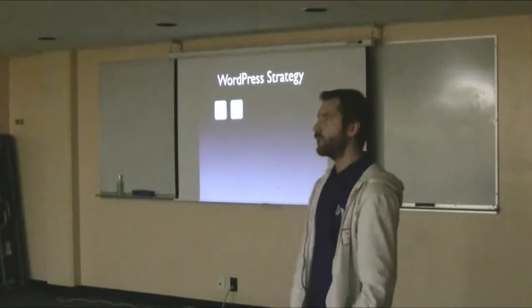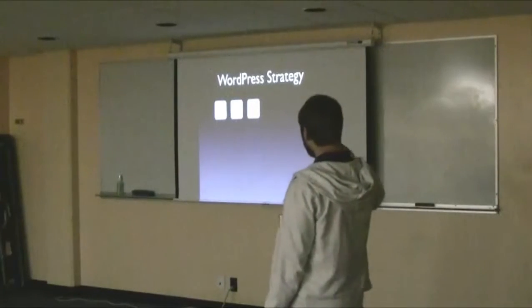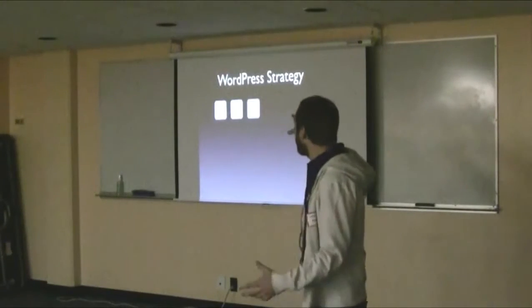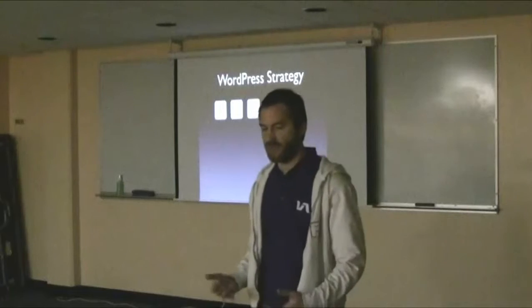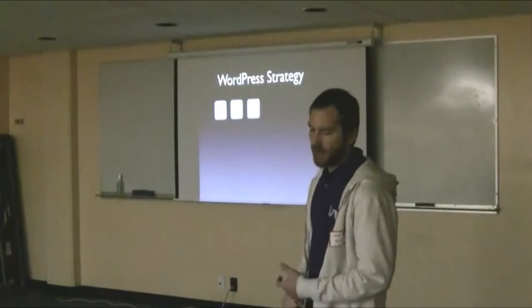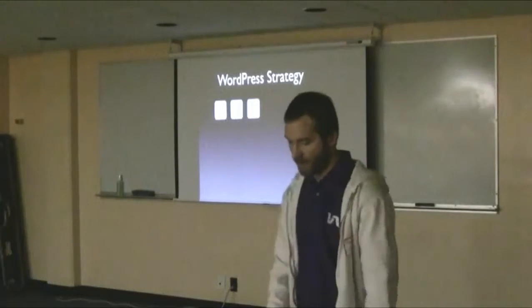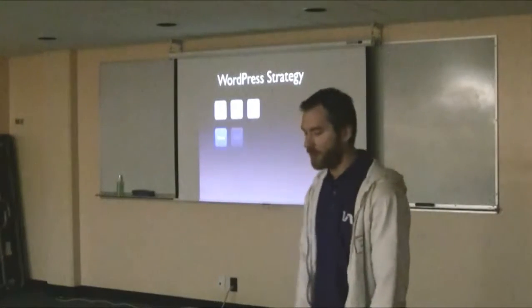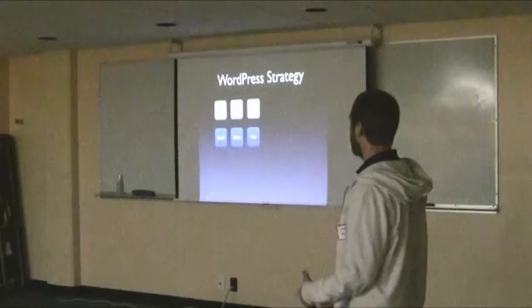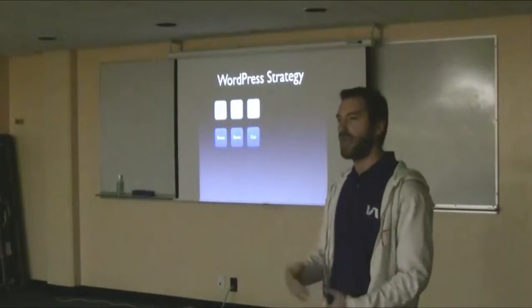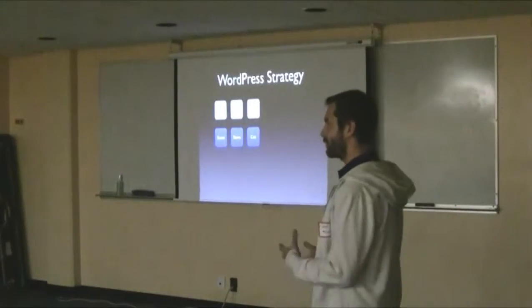Getting real deep into the WordPress strategy, WordPress itself gives us these general concepts of pages, posts, and links, right? But for Actor's site particularly, we also had these concepts of events, shows, and cast and crew members. What were those?